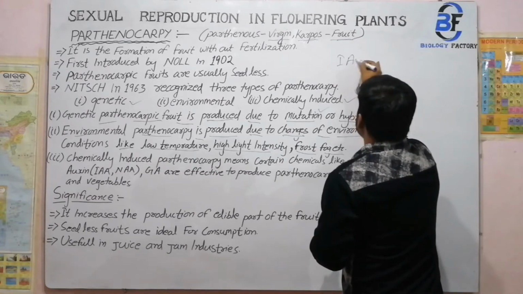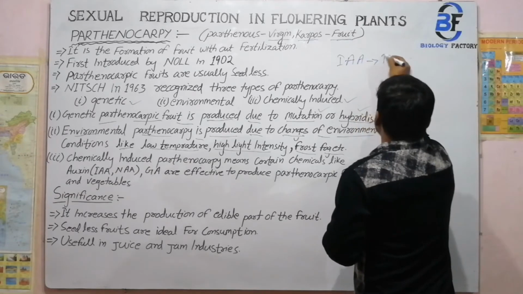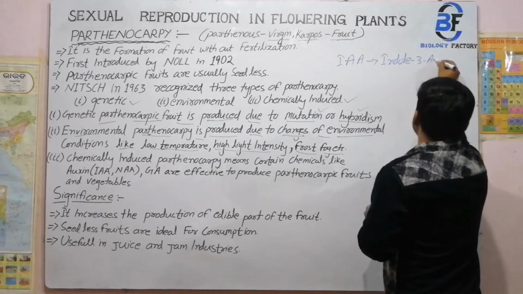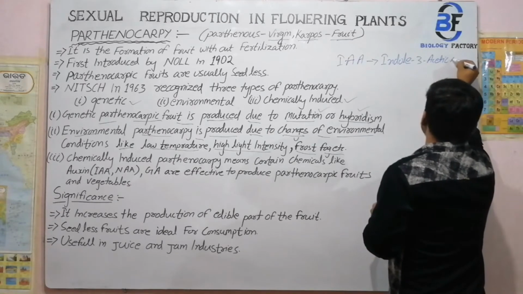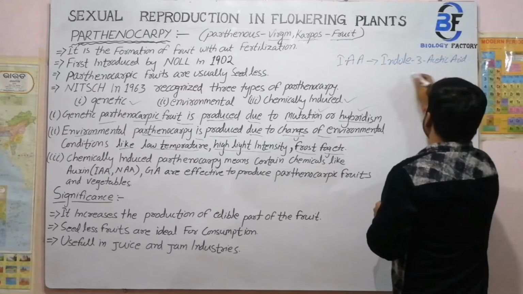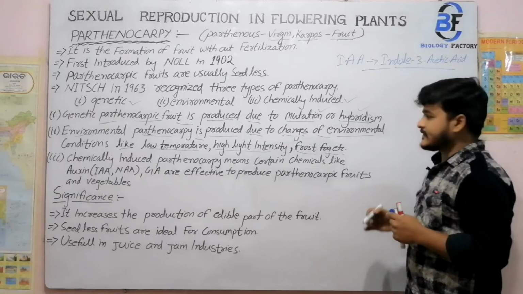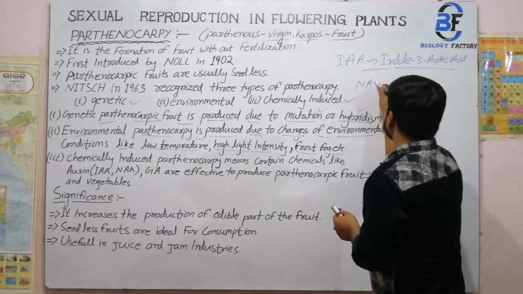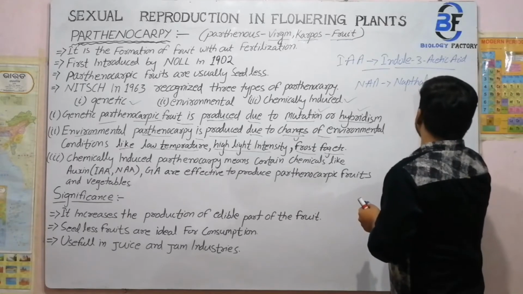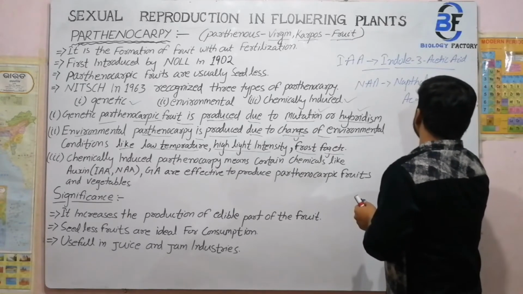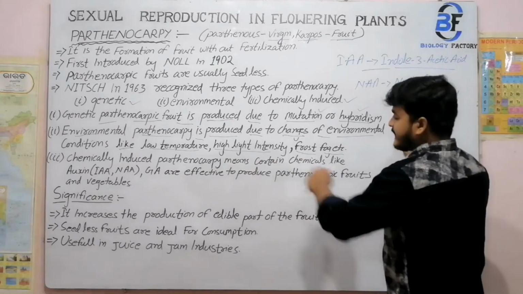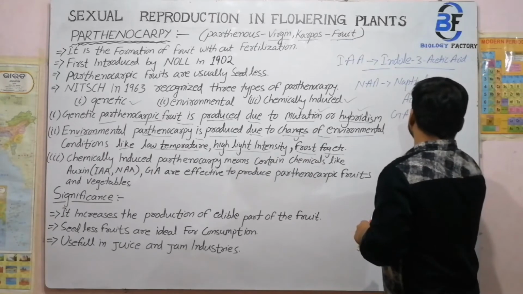IAA means indole 3-acetic acid. NAA means naphthalene acetic acid, and GA means gibberellic acid.